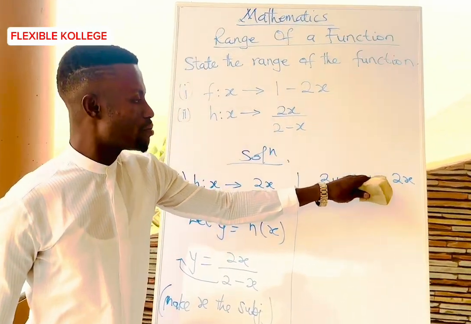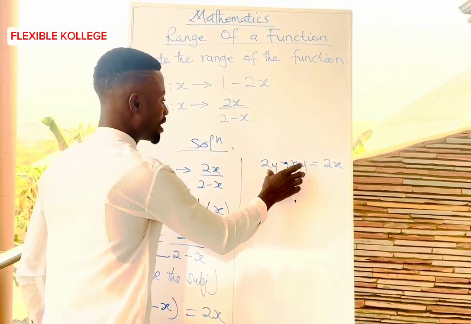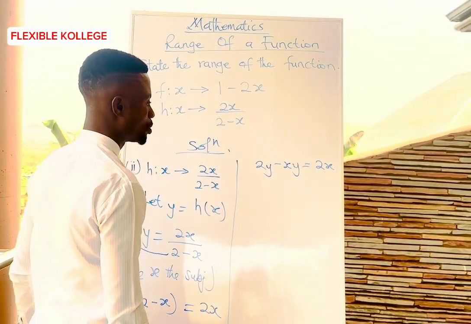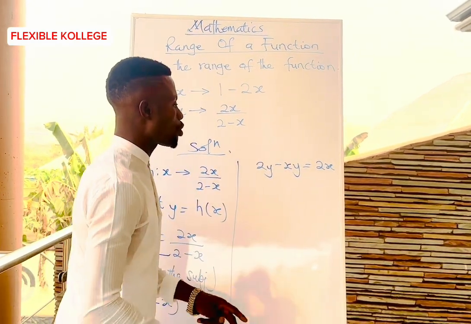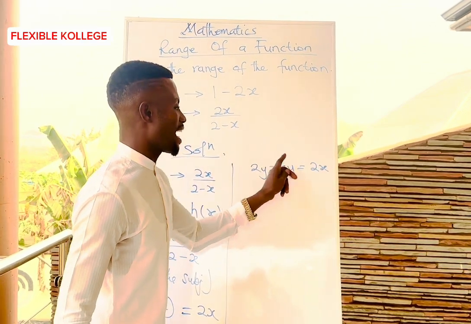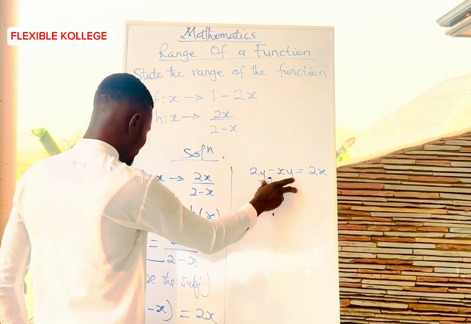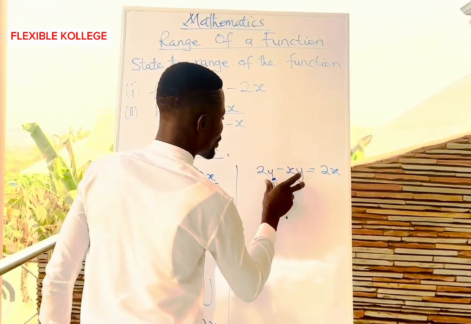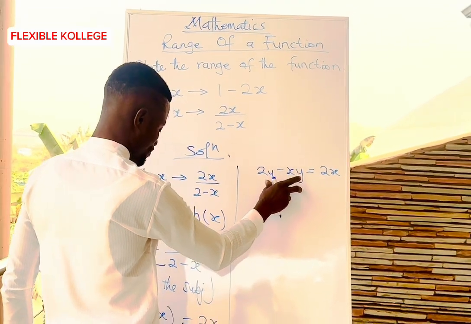So we need to make x the subject, not 2x or xy. In this case, what are we supposed to do? We need to get this x at a certain side whereby we can make it the subject. So in that case, we have to factorize.